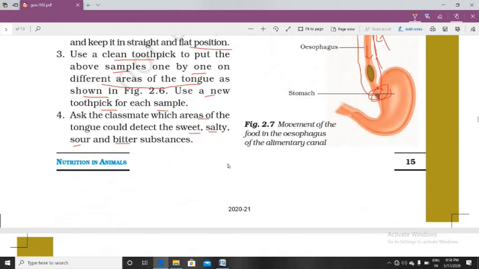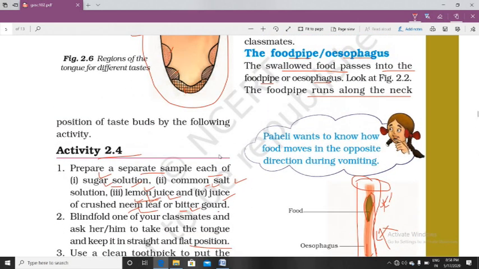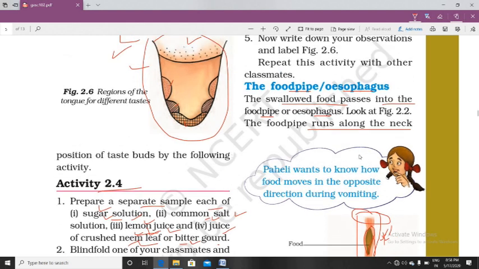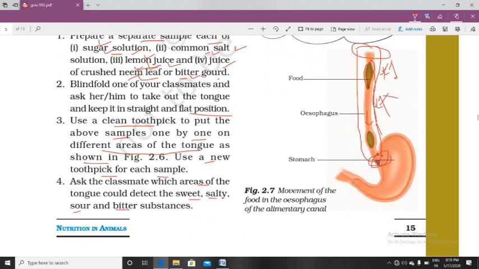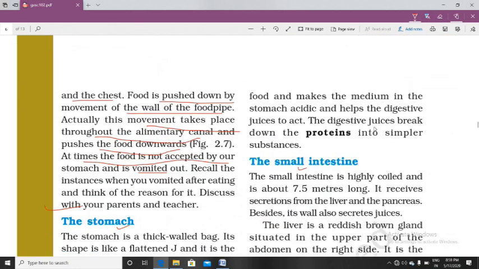So four types of taste, we have done an activity, and I told you to write in the comments which region is responsible for which type of taste, and in the next video I will start from here only. I will recall this thing. Then we discussed the food pipe, the structure of the food pipe, how movement of food takes place in the food pipe, and the muscular structure of the oesophagus.